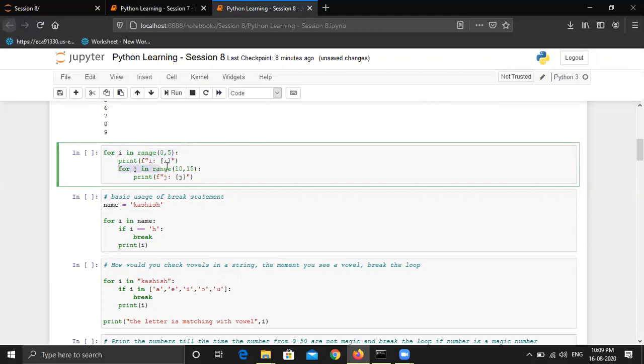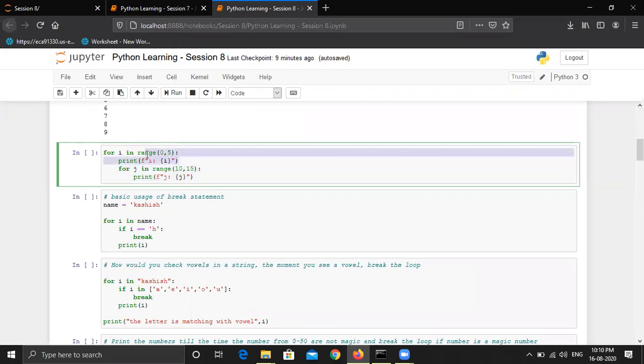Now for j in range 10 to 15, the first value of j will be 10 and it will print j, which is 10. But in the next iteration, it will not go to the external loop until it completes the internal loop. The internal loop says there are some more iterations that need to be processed after 10. So the next value of j will be 11 and 11 will be printed, then 12, then 13 and 14. Once it reaches 15, it will stop the execution and move to the external loop, and the value of i will be incremented from 0 to 1. And again, 1 will be printed and 5 iterations of j will be processed.